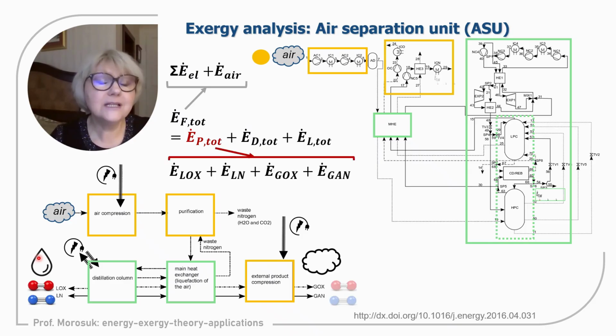Now products. Since we are doing exergy analysis, we can calculate chemical exergy of all four products: liquid oxygen, liquid nitrogen, gaseous oxygen, gaseous nitrogen, and if argon is also produced, argon will be included here.